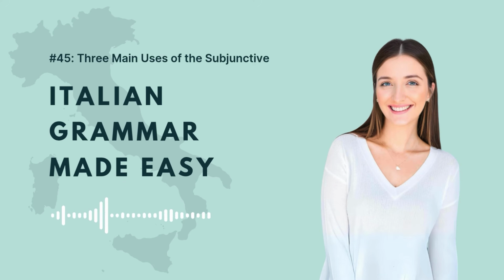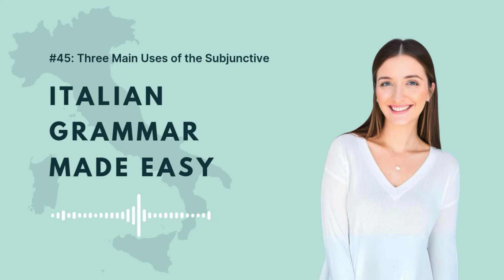The keywords that we can memorize here are può darsi, it could be, è impossibile, it's impossible, sembra, it seems, è probabile, it's likely. So these are the three main uses that we can keep in mind for using the subjunctive in Italian.